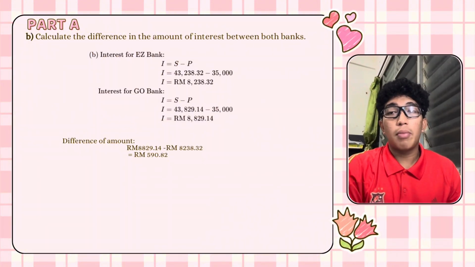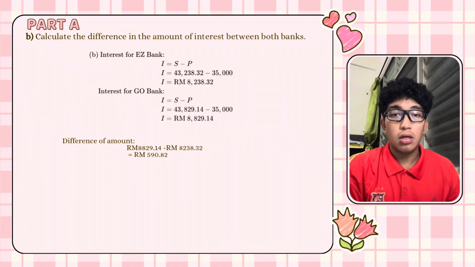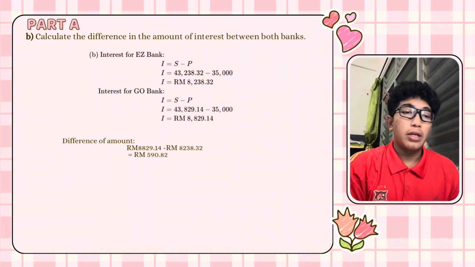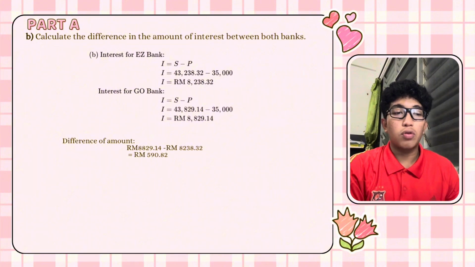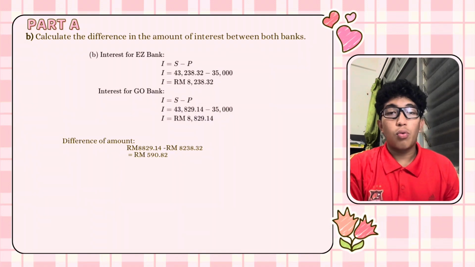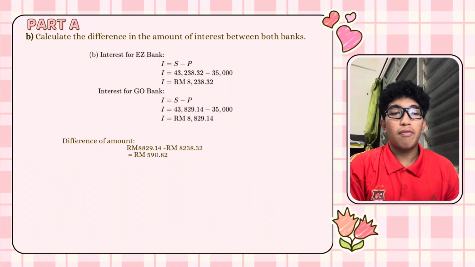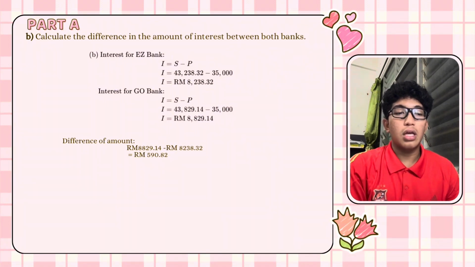Calculate the difference in the amount of interest between both banks. So what formula can we use? Either S equals P plus I, or I equals S minus P. For Easy Bank, the information that we have is S equals 43,238 ringgit and 32 cents, and the principal is 35,000. We substitute into the formula, so the final answer for Easy Bank is 8,238 ringgit and 32 cents.